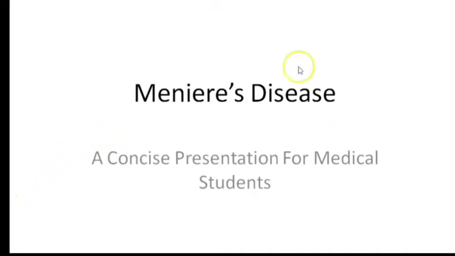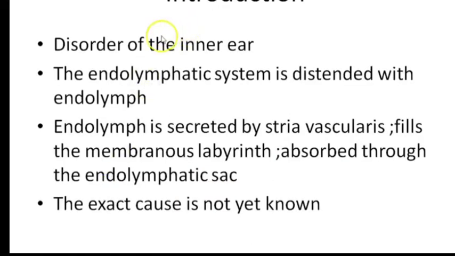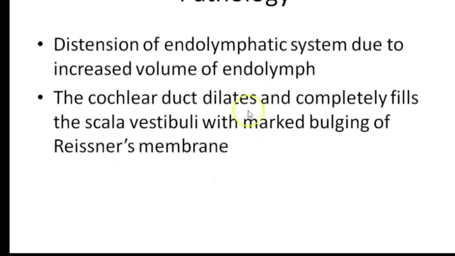In this video, we are going to see about a disease called Meniere's disease. It is a concise presentation for medical students. What is Meniere's disease? It is a disorder of the inner ear. The endolymphatic system is distended with endolymph in this disease. The endolymph is actually secreted by stria vascularis, fills the membranous labyrinth, and is absorbed through the endolymphatic sac. The exact cause is not yet known for this disease.